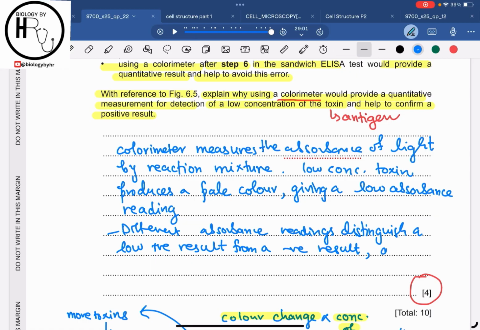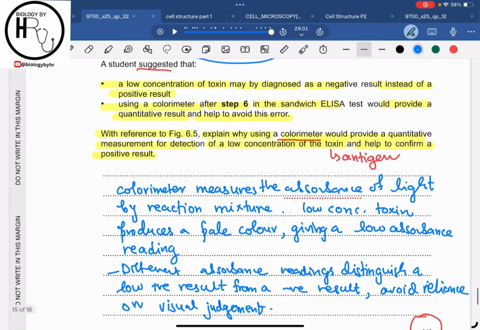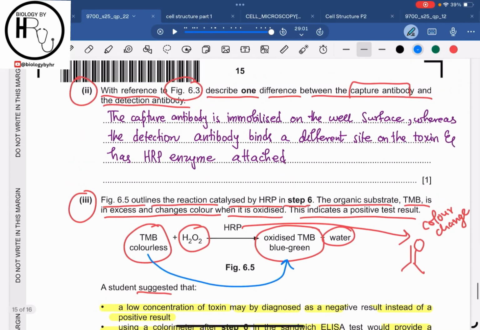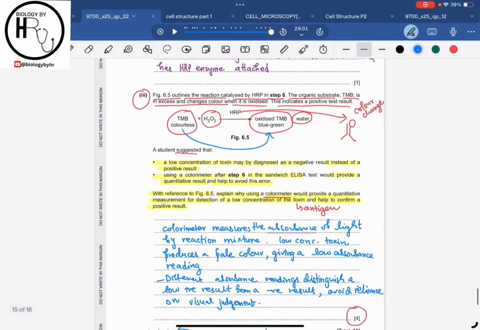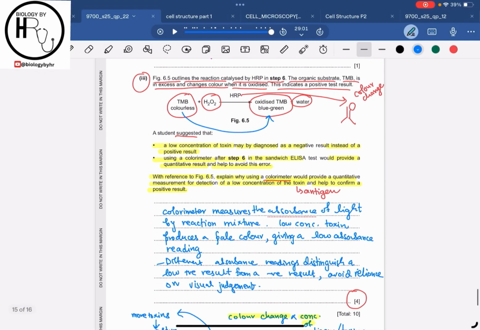So we can say that it can avoid the reliance on visual judgment, right? Then you can say that using a calibration curve with the standards allows the toxin concentration to be determined quantitatively. So this is basically how you can answer this question.